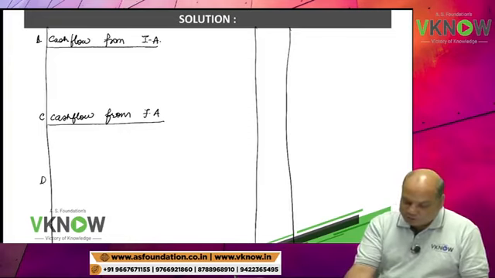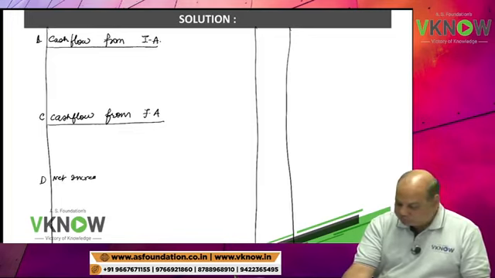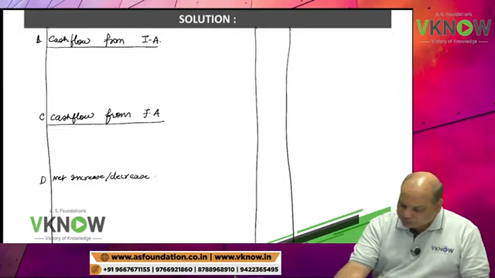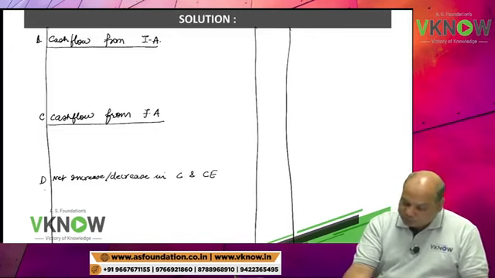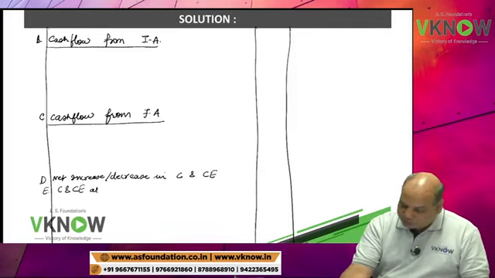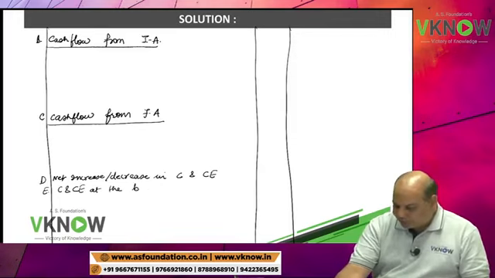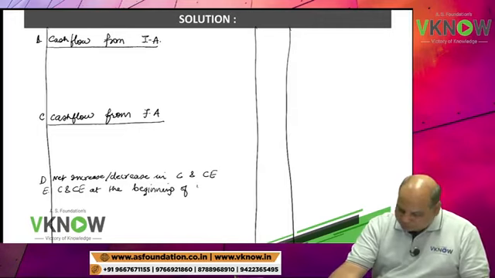Point number D, keep 6 lines blank. Net increase or decrease in cash and cash equivalent. Point number E, cash and cash equivalent at the beginning of the year.